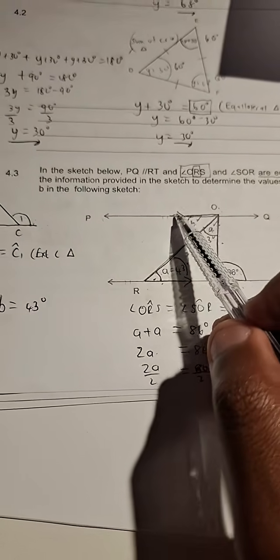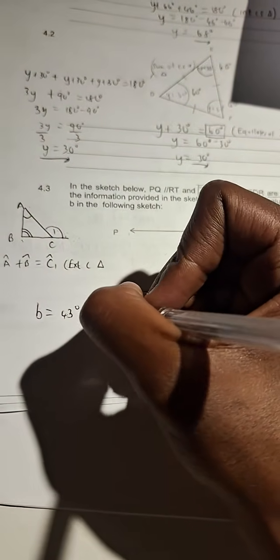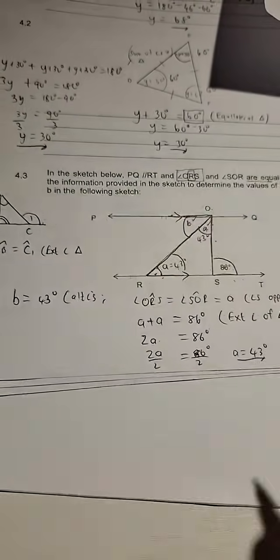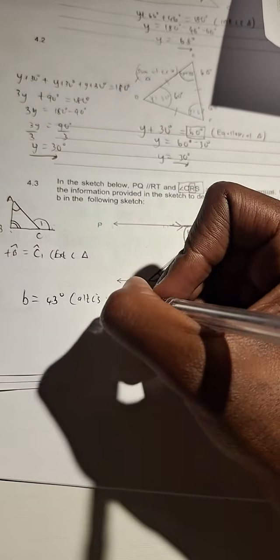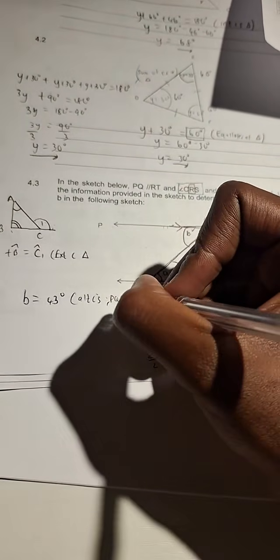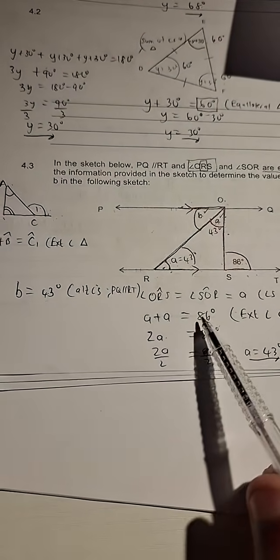Do you see that, guys? Our reason? Alternate angles. What do we make sure we don't forget when we write our reason? Stating the parallel lines. PQ is parallel to RT. That is B. Done and finished.